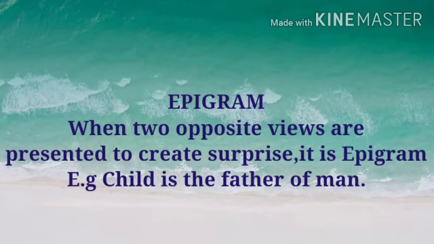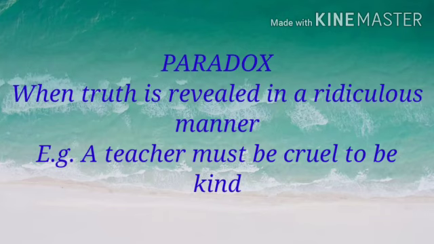Next one is epigram. When two opposite views are presented to create surprise, it is epigram. For example, child is the father of man. Here, child is a father, it surprises us. So, it is the example of epigram. Next one is paradox. What is meant by paradox? When truth is revealed in a ridiculous manner. For example, a teacher must be cruel to be kind. Here, truth is revealed in a ridiculous, means not good, manner. So, it is the example of paradox.